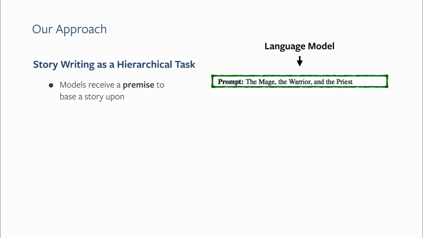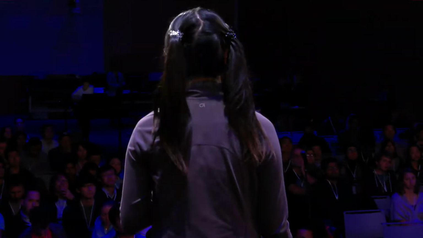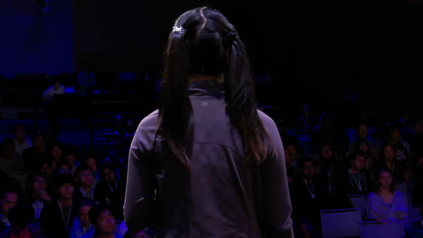So we structure story writing as a hierarchical task. First, the models receive a premise that they're going to base a story off of. In our model, we have a language model that generates this premise, which we call a prompt. Now, this premise enables planning. So the model can then, given the premise, write the full story. And this allows a little bit more planning, because at each step of writing the story, it can always refer back to the prompt, which improves coherency.